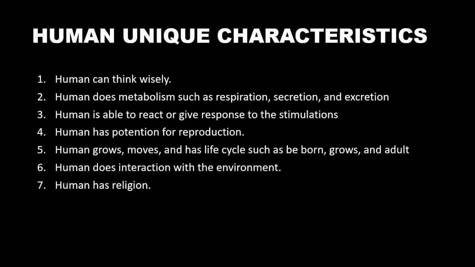The fourth is that humans have the potential for reproduction. The fifth, humans grow, move, and have life cycles such as being born, growing, and becoming adult. And the next is that humans interact with the environment. And the last and most important, humans have religion.